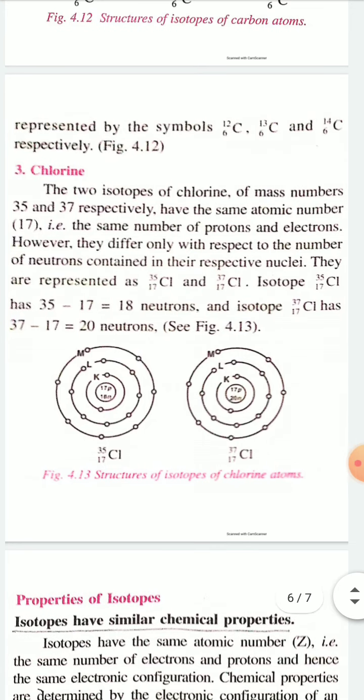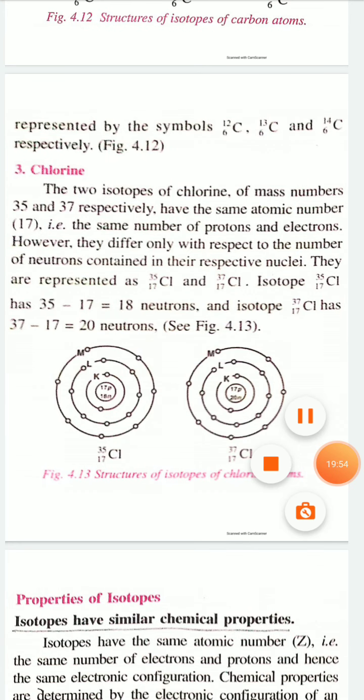Okay, now isotopes of chlorine. Chlorine has 2 isotopes, 17Cl35 and 17Cl37. 17Cl35 contains 17 protons and 18 neutrons in the nucleus, and 17 electrons revolving around the nucleus in 3 different shells, that is in K shell 2 electrons, in L shell 8 electrons, and in M shell 7 electrons. And in case of 17Cl37,